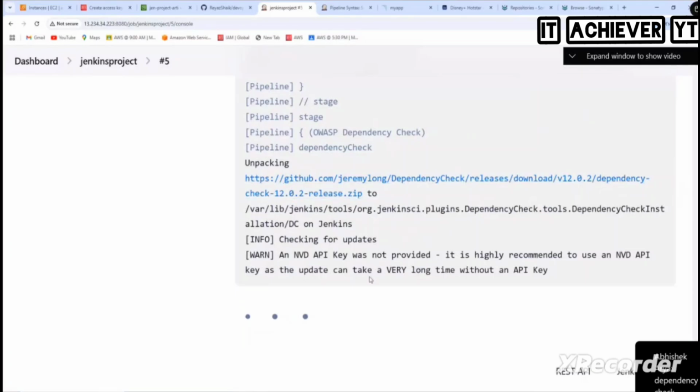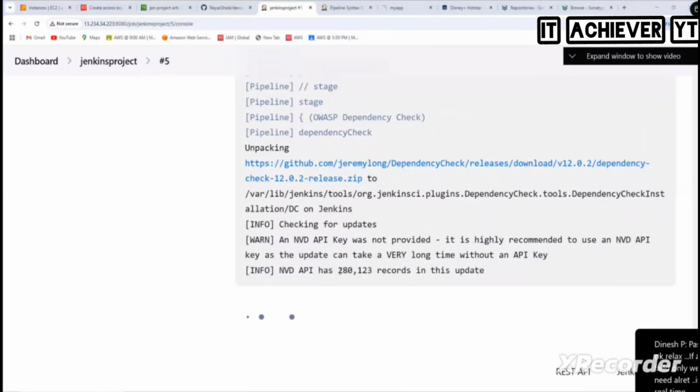Now it clearly says that the update can take a very long time without an API key. If you want to set up API keys, that's very big stuff. But if you want to wait, you can wait. Otherwise, you can try to get this NVD API key and configure it somewhere, but that will also take a lot of time. It will take a very long time here. Yeah, correct. It will take a lot of time for sure. And you see this here? How many records are there? 280,000 records in these updates. So all these 280,000 need to be downloaded now.